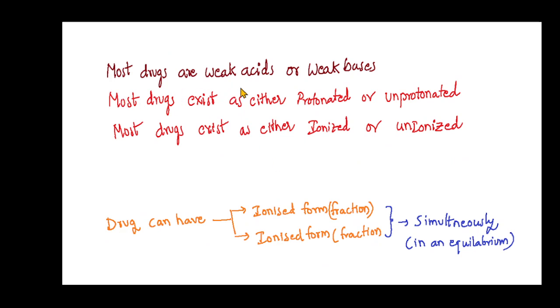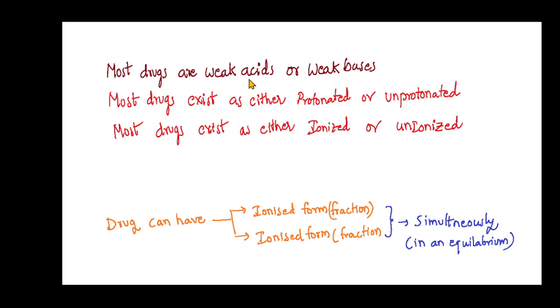Most drugs are weak acids or weak bases, so they exist either protonated or unprotonated, either ionized or non-ionized. Most drugs are not strong acids or strong bases, because a strong acid is completely ionized and cannot cross the cell membrane.